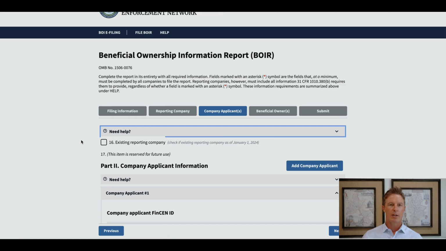Okay, on this next page, they are trying to determine whether or not you have to provide information about the company applicant. The company applicant is essentially the person that formed your entity in that initial jurisdiction, in my case, Wyoming. That could be you if you formed it through an entity formation service. It could be an attorney of yours or a CPA. However, if your company was formed prior to January 1st, 2024, then you do not need to provide any company applicant information. If it was formed after January 1st, 2024, then you have to put in the company applicant information right here. Number 16 asks whether you are an existing reporting company. This essentially just means, were you formed before January 1st, 2024?